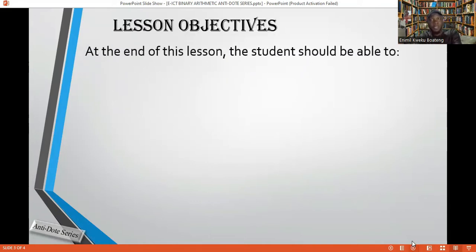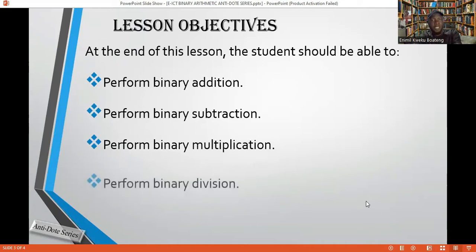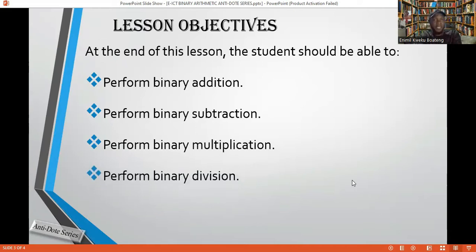At the end of this lesson, you should be able to perform binary addition, binary subtraction, binary multiplication, and then binary division. Since this is calculation, I'm not going to have actual slides. I'll just move to a whiteboard and put some examples down for us to solve. So we'll take the first one, which is binary addition.